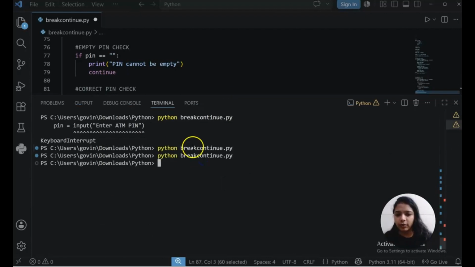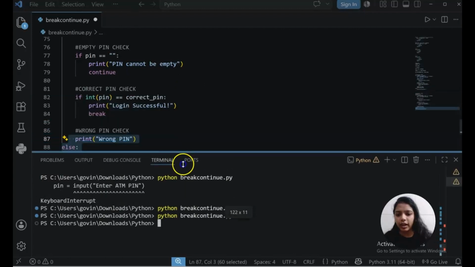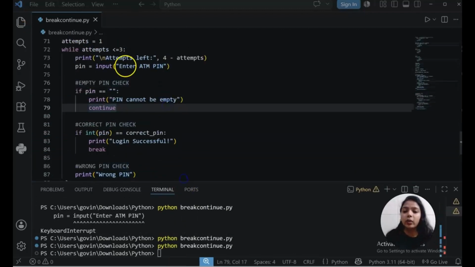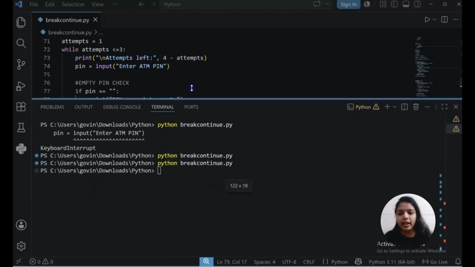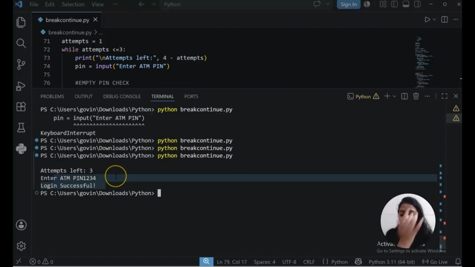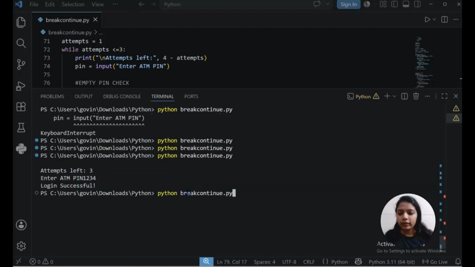I'm just running it, and I didn't save it. First I will run it and show the outputs, and then we will continue to understand it in depth. So 1, 2, 3, 4, at once only I am giving the correct one, and you see it is getting login successful. Login is perfectly successful. Now I will run it again, and attempts left 3.